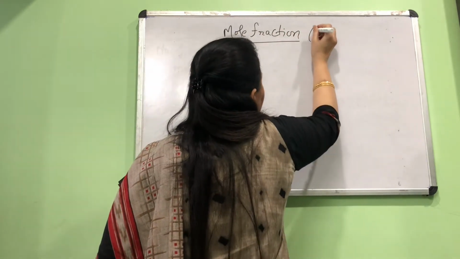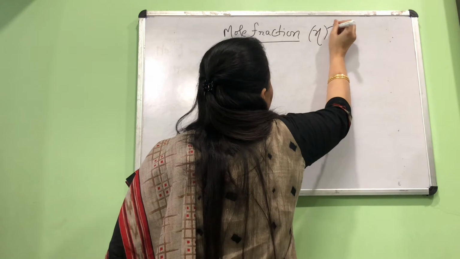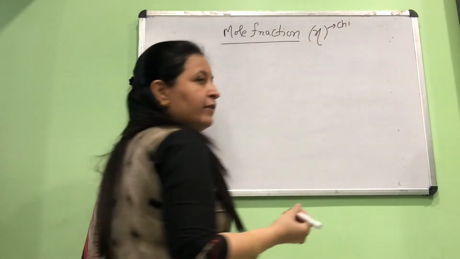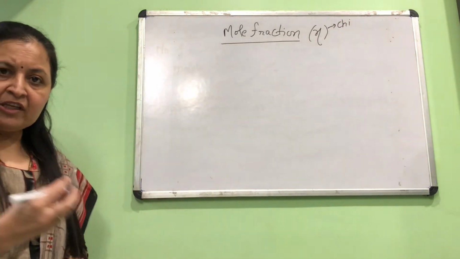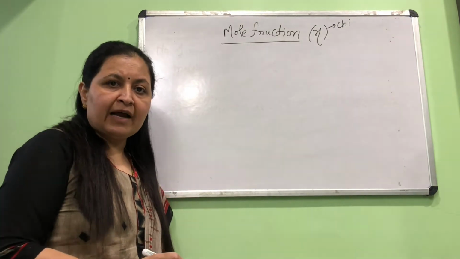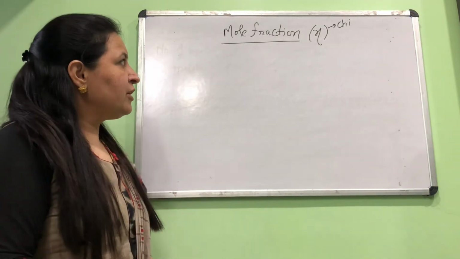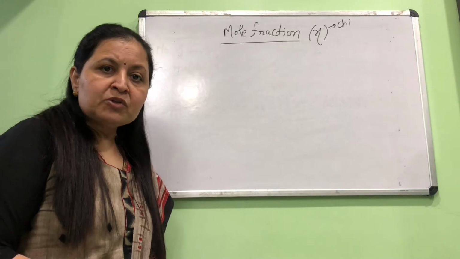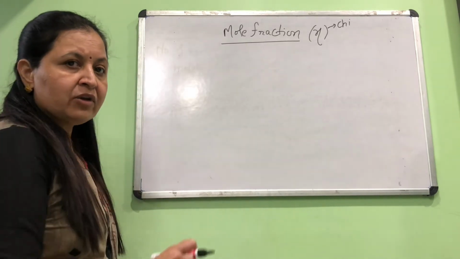Symbol chi. People read it as X also, various places, but it can be called chi. Okay. So this is actually a Latin symbol used to express mole fraction. Let's first write down the definition.